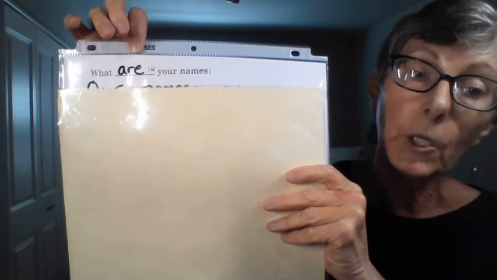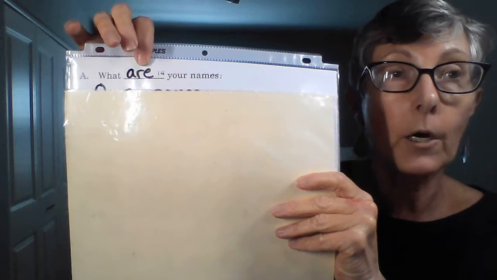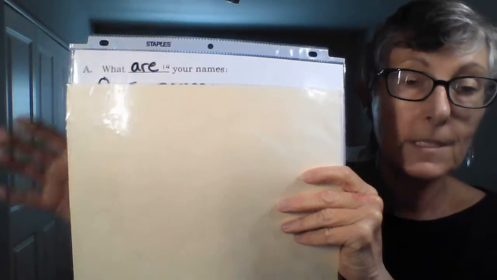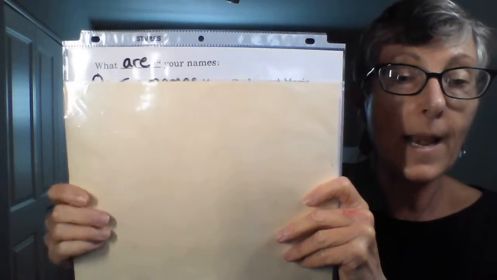What are your names? And the answer is our names are Carlos and Maria.